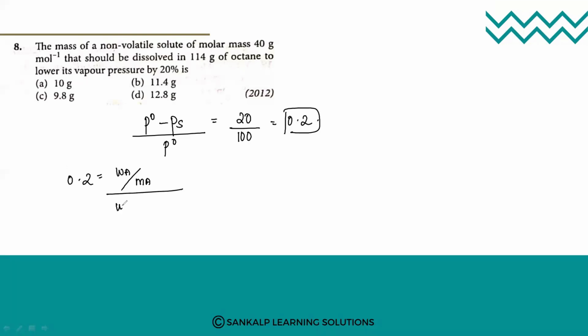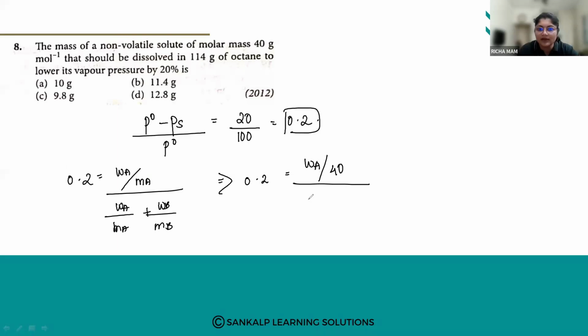So 0.2 is equal to WA by MA divided by WA by MA plus WB by MB. We don't know WA, so let us keep it as WA. 40 is the molecular mass. Then WA again, and 40 is the molecular mass. Then WB is the weight, and it is the same, so it is 114 by 114. Let us solve this.